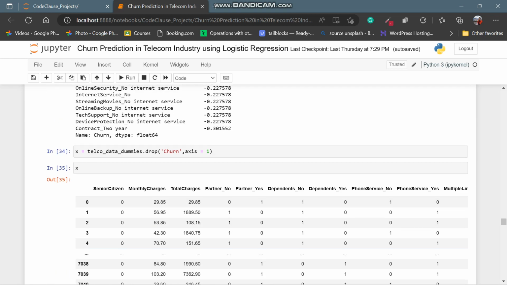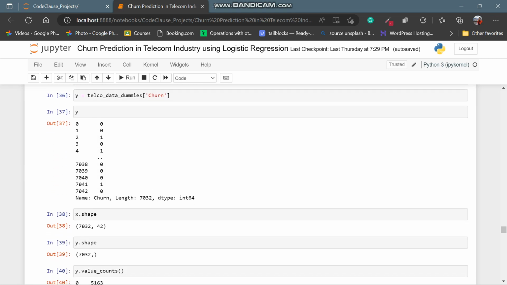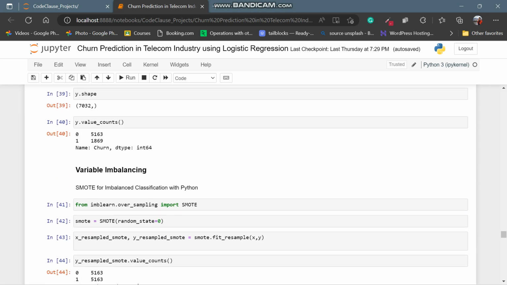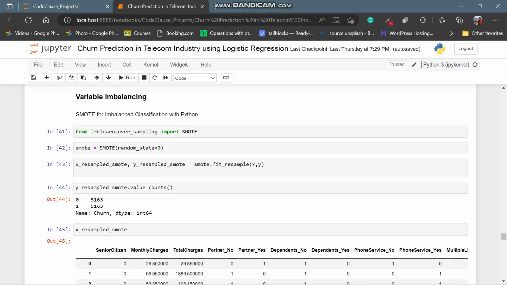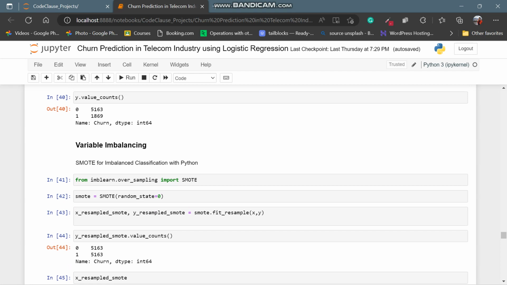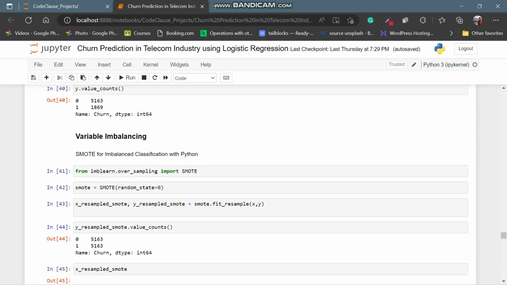Here we are splitting the data into x and y. Y consists of whether a customer is going to churn or not, like 0, 1, 0, 1. Now variable imbalancing. See here, y contains 5163 zeros and 1869 ones. So it will definitely generate wrong results.